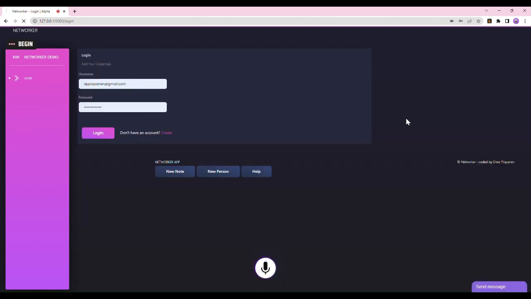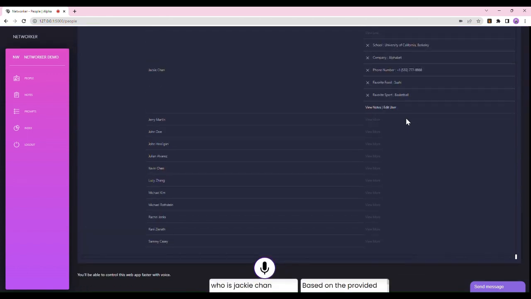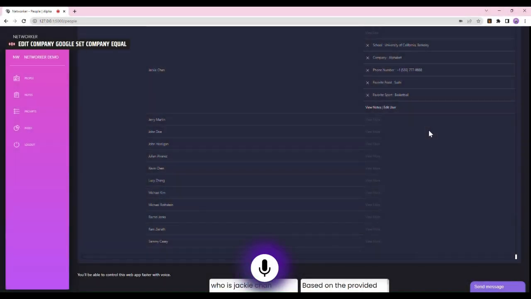Once you've logged in, you can access your database's people and notes. Ask who someone is, and get a vocal and textual response, summarizing who they are. Who is Jackie Chan? One moment. Based on the provided JSON file data, Jackie Chan is a person who attended the University of California, Berkeley. Works at Alphabet. To edit text, simply say Set Field to, and the person's fields will be automatically updated to the value specified.